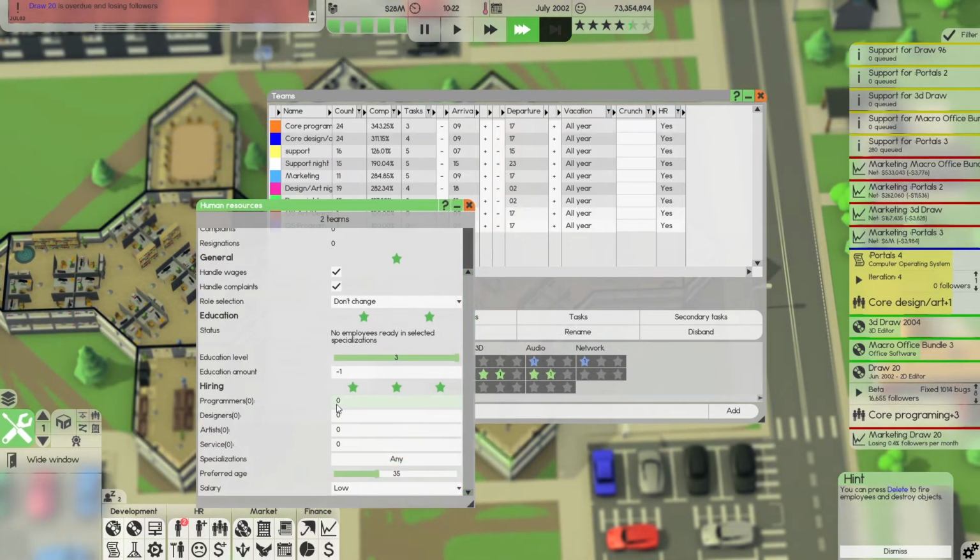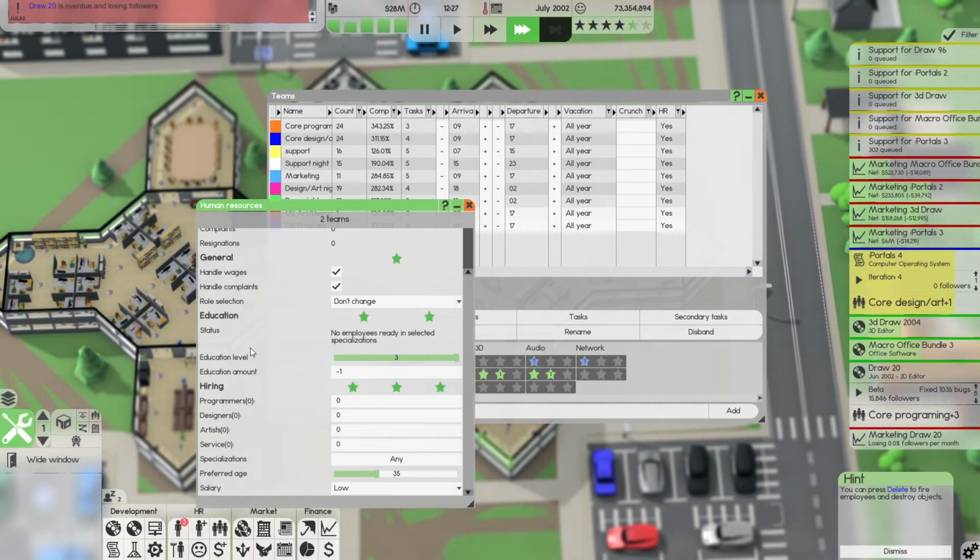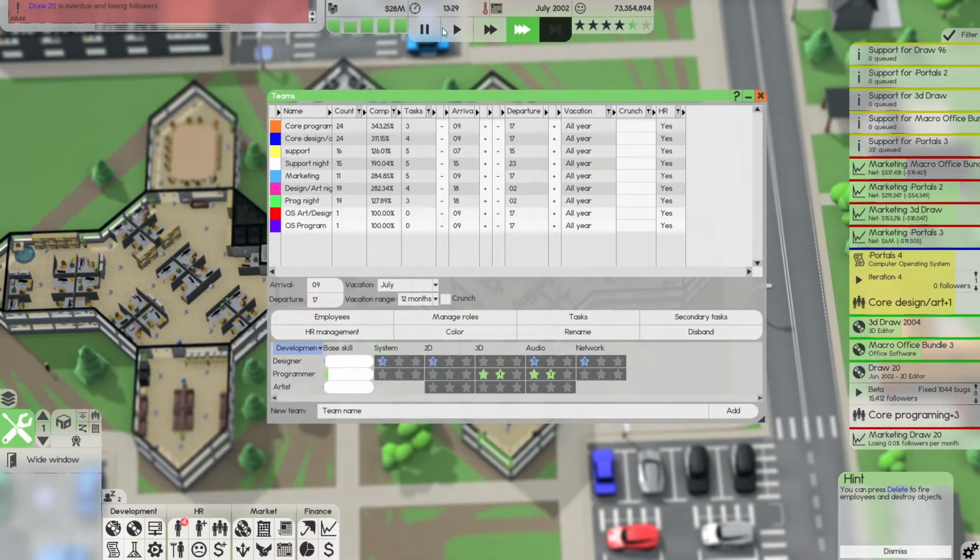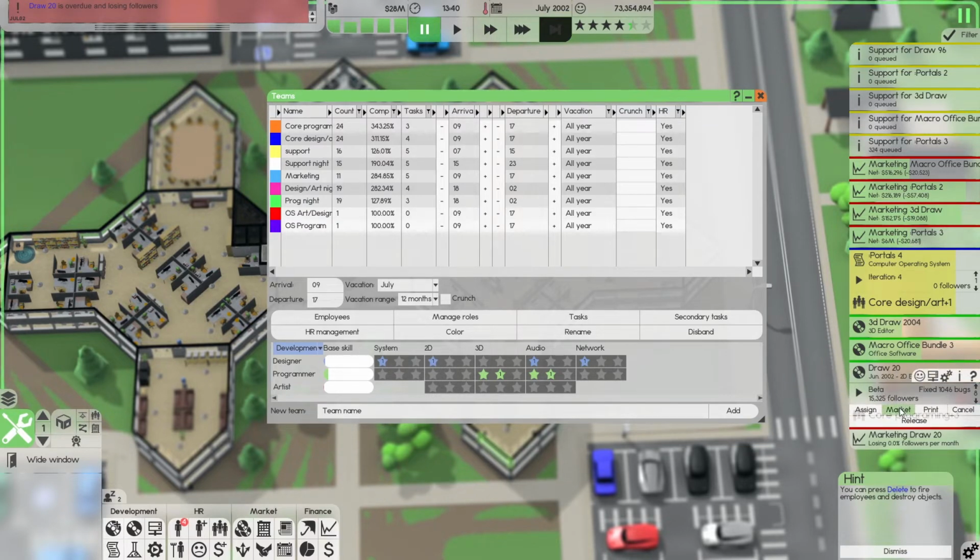I could get them to... You know what? Let's show how this works, guys. Oh, shoot. Pause. What is it that is overdue? Draw was supposed to come out in June. It is now July. I don't want to lose any more followers. So we are going to release you.